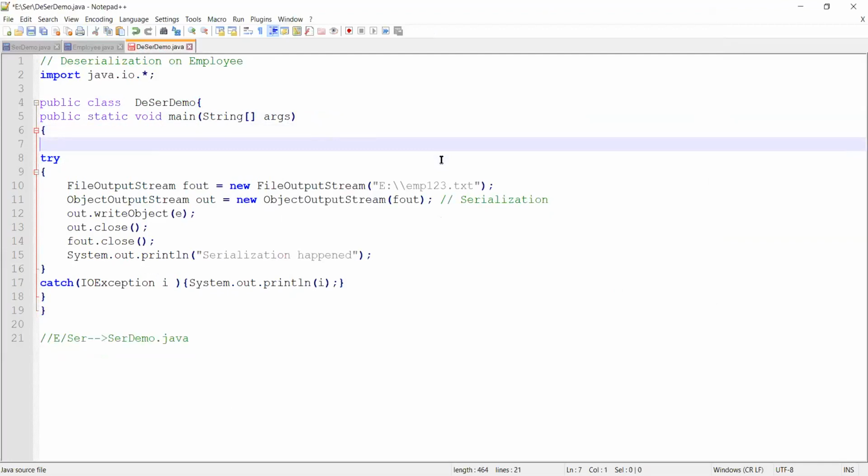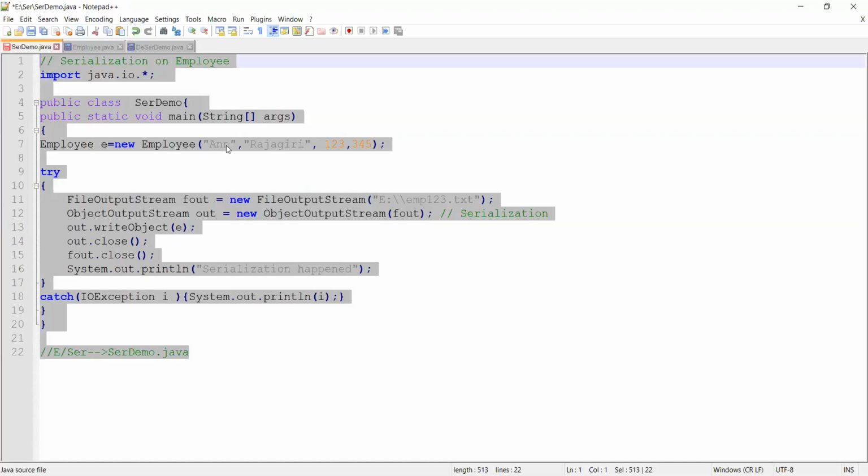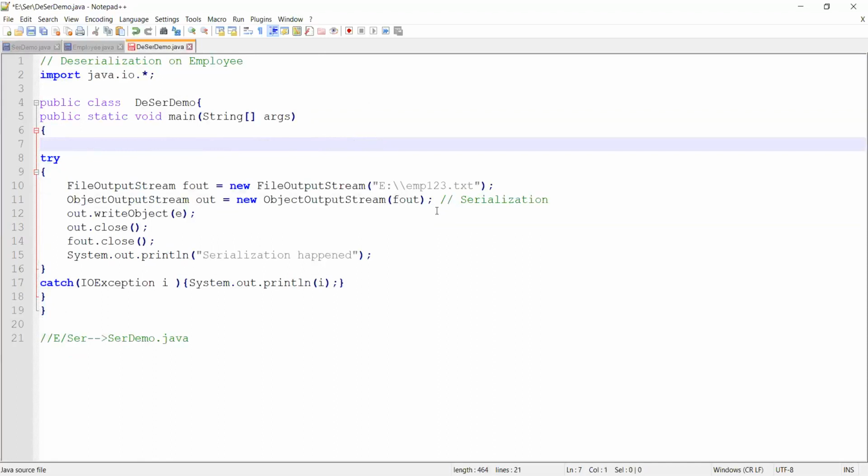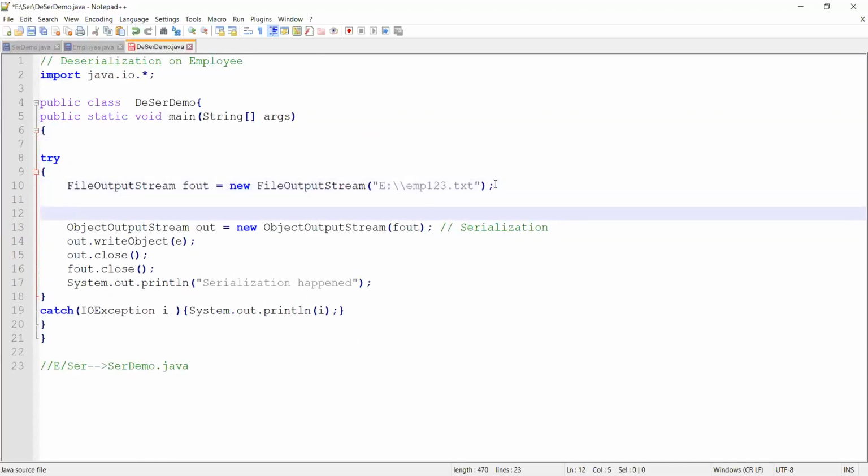Now, I do have an EMP123, isn't it, Chinu? I already have an EMP123.txt, a serialized object. Now, what I'm planning is, I need to get back my original data. What was my original data? My original data was Rajagiri, 123456. By deserializing from EMP123, you get back your original data. Okay, so we are going to do deserialization on employee.